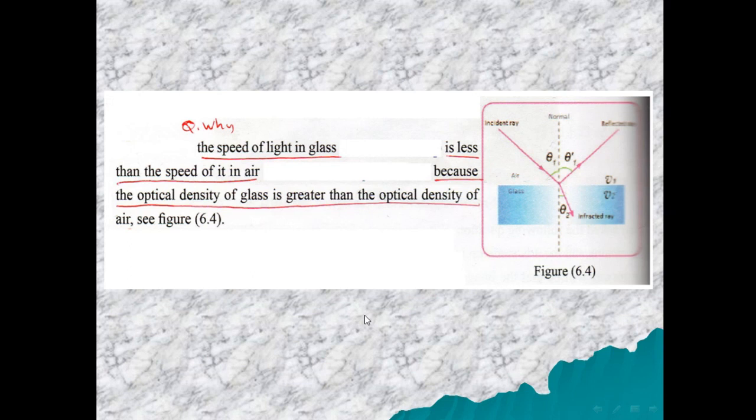There is a question. Why is the speed of light in glass less than the speed of it in air? The speed of light in air is more than the speed of light in glass. This is because the optical density of glass is greater than the optical density of air. And the optical density differs from the density, which is mass per unit volume.